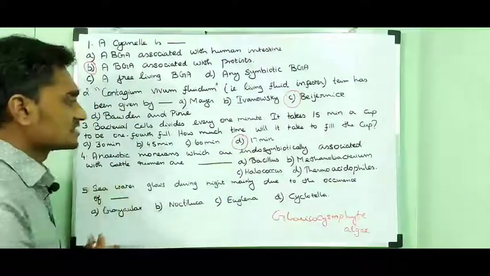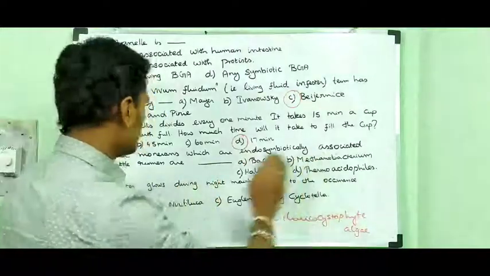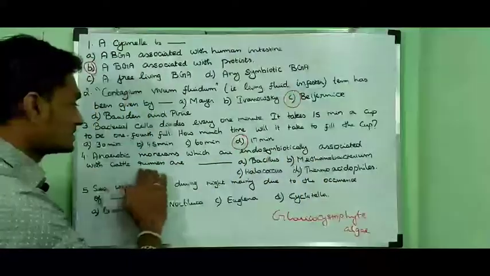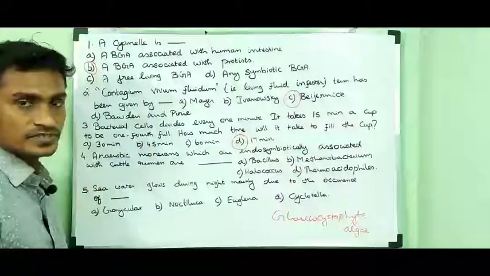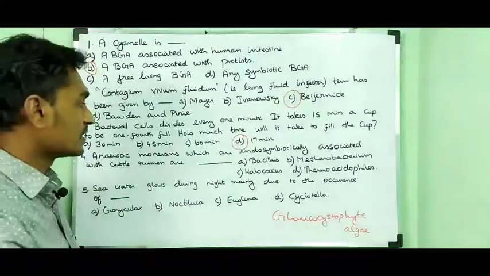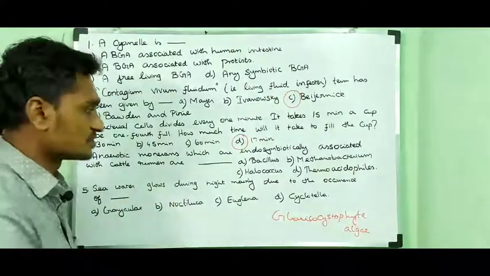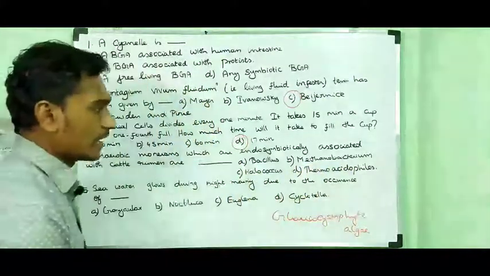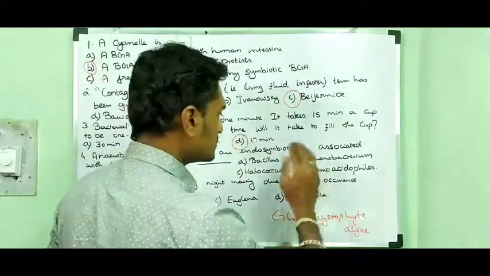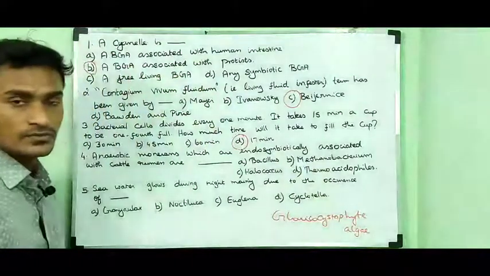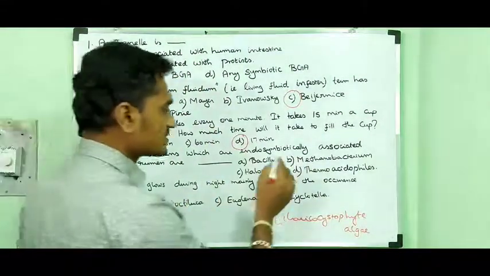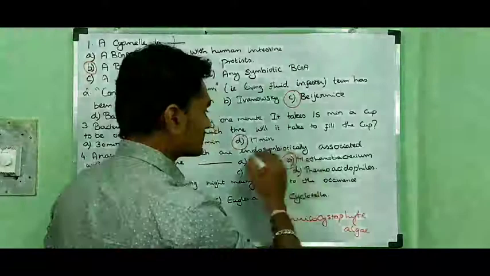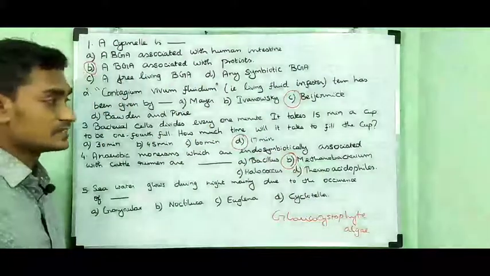Anaerobic monerans which are endosymbiotically associated with cattle ruminants. They are asking which bacteria is present in the cattle's gut. Option A Bacillus, option B Methanobacterium, option C Halococcus, option D Thermoacidophilus. So option B is the right answer. In cattle ruminants, Methanobacterium is present.